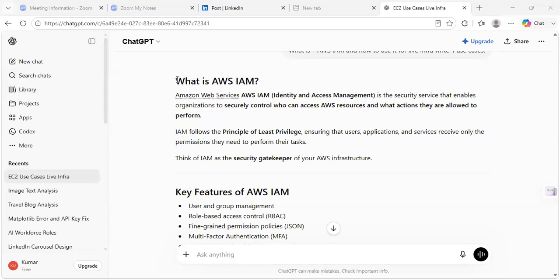Yes. Let us focus on identity access management. So what is AWS IAM? AWS Identity Access Management is the security service that enables organizations to securely control who can access AWS resources and the actions they are allowed to perform.